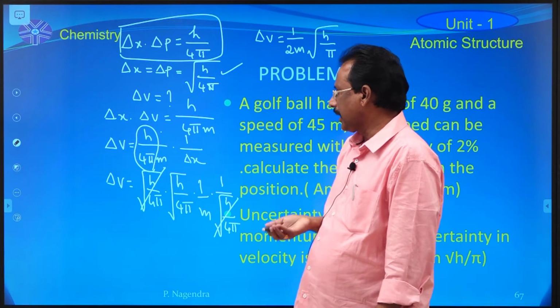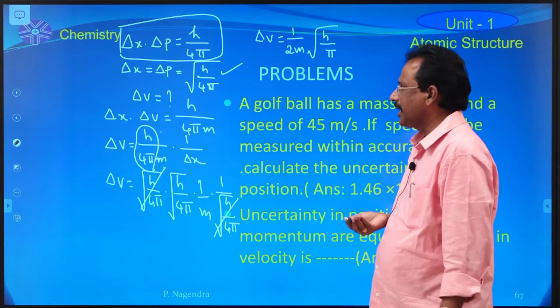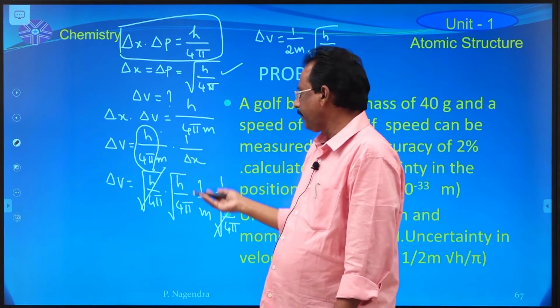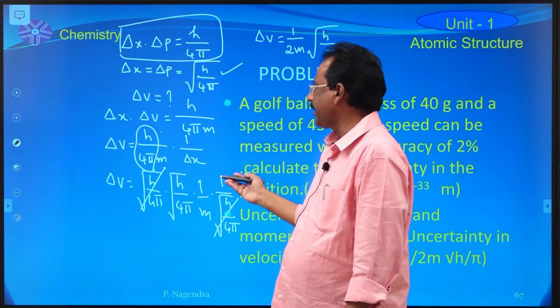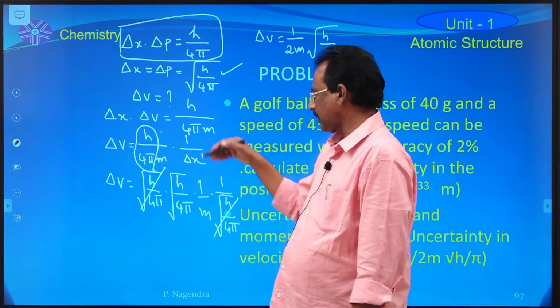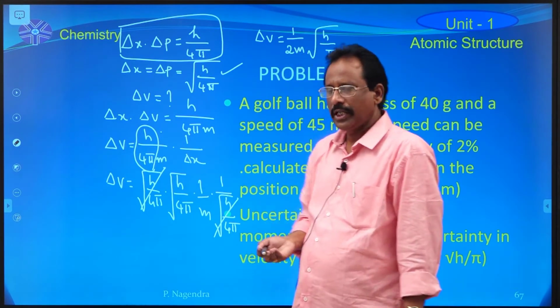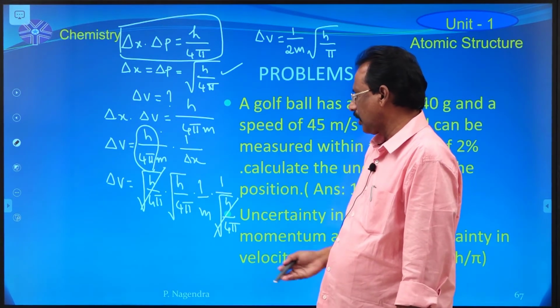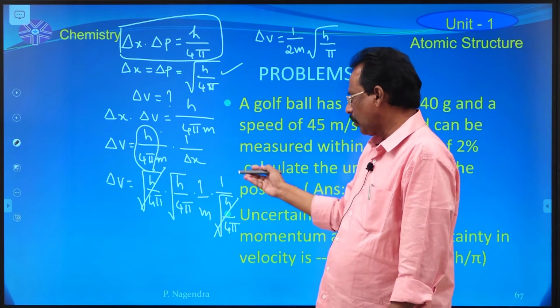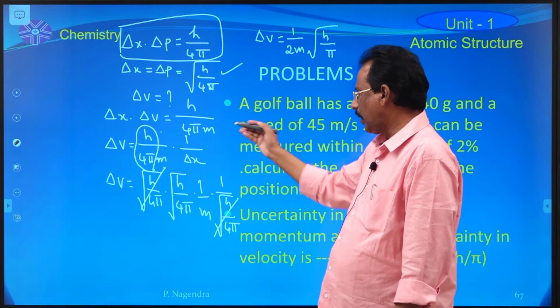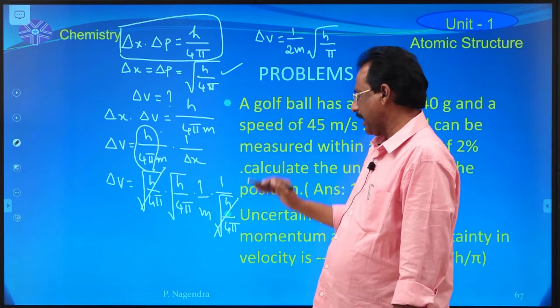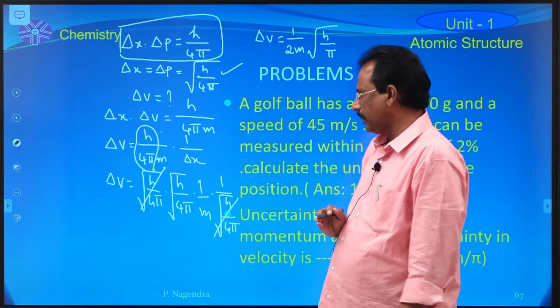Now delta v is equal to h by 4 pi m into 1 divided by delta x, where delta x is square root of h by 4 pi.